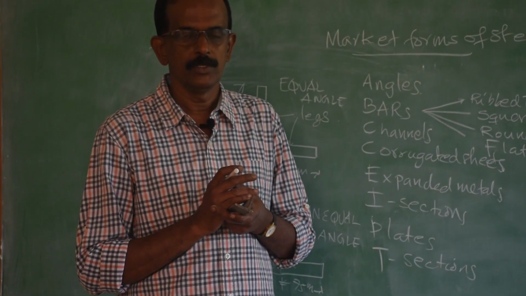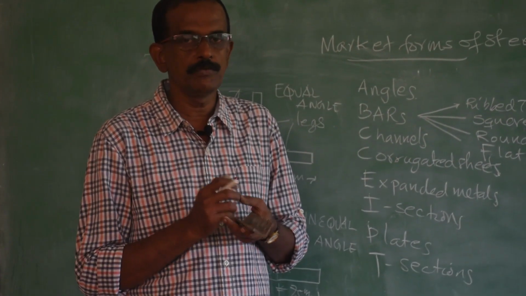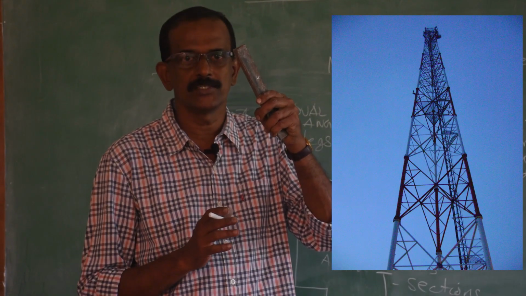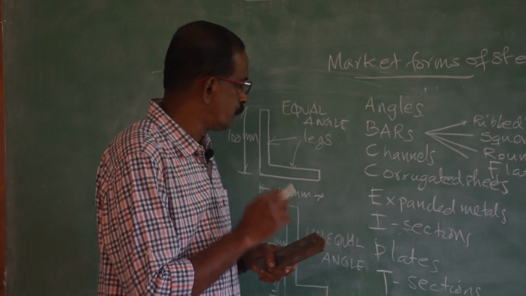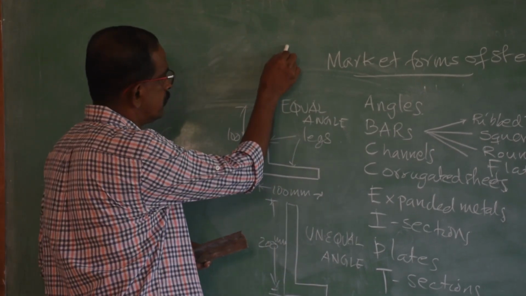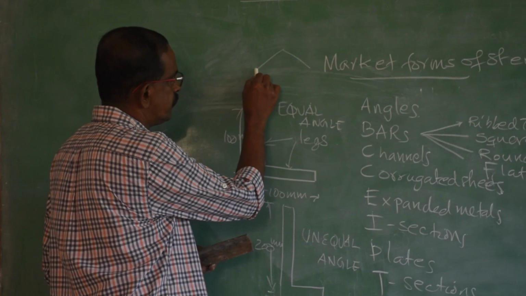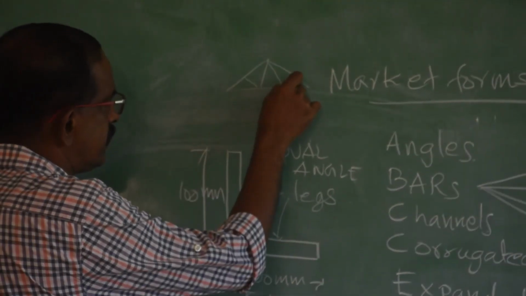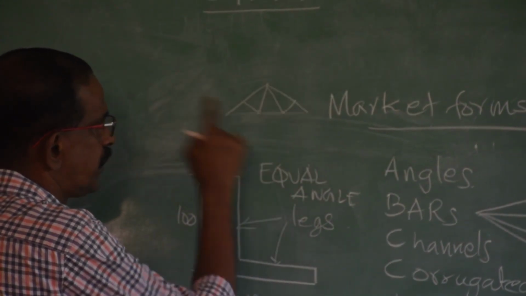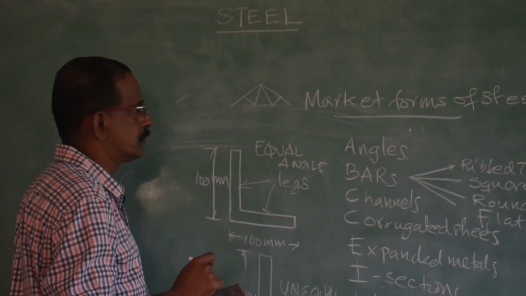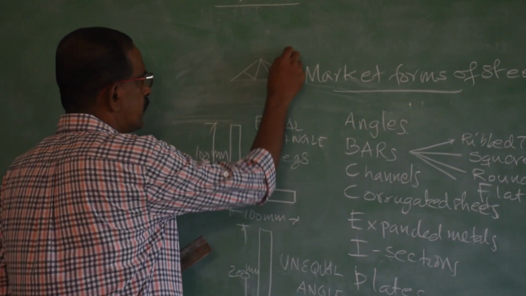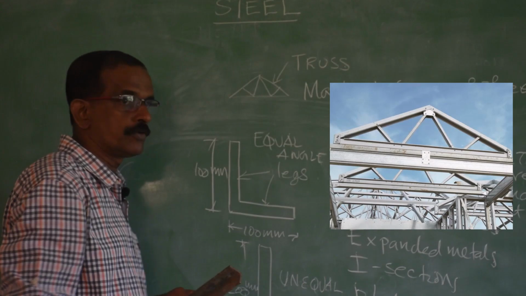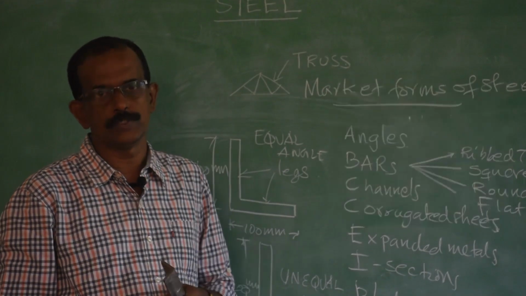All of you may be using a mobile phone. Have you noticed the mobile phone tower? It is made by angle section. Then for roof, there are different types of roof. One such roof is the sloping roof. To fabricate this framework, angle is used. Most commonly angle is used. This framework is called truss, T-R-U-S-S. So, for the fabrication of trusses, angle is used.